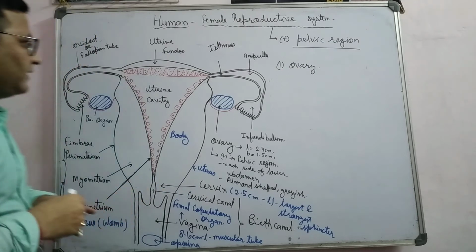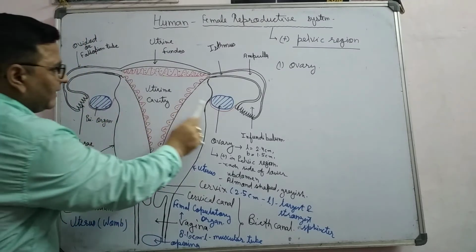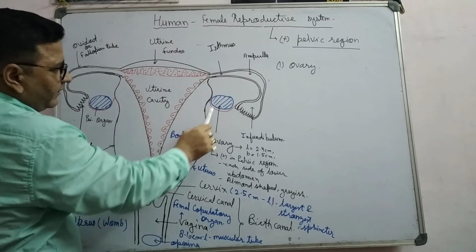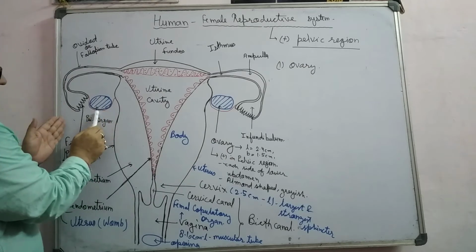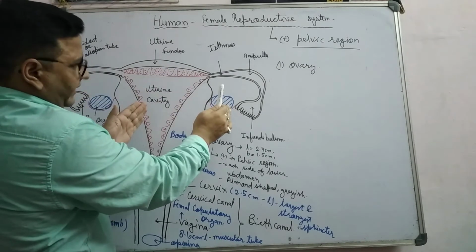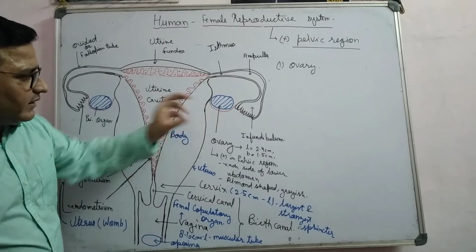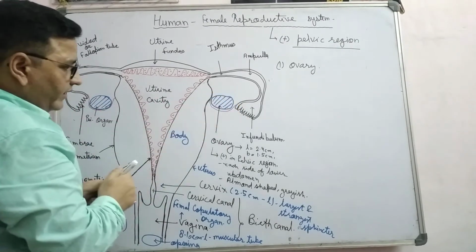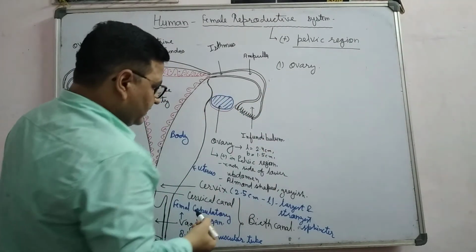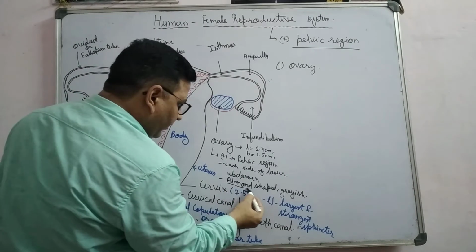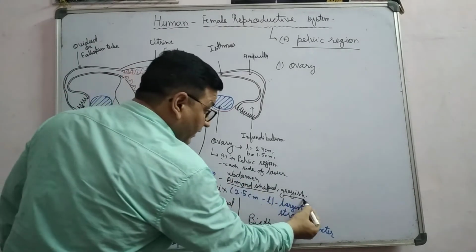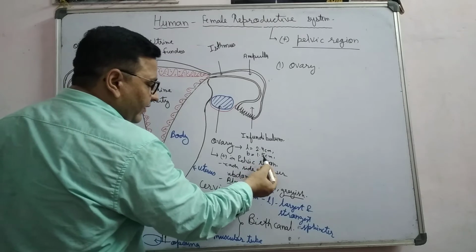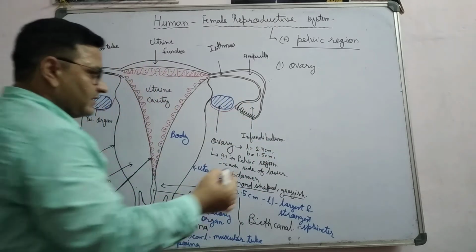If you see, there is a pair of ovaries, one on either side at the lower abdomen. One on the left side, one on the right side. If you see the ovary, it is rounded in shape, or as mentioned here, almond shape. Grayish in color and about 2.4 centimeters in length, 1.5 centimeters in breadth, and about 1 centimeter in thickness.